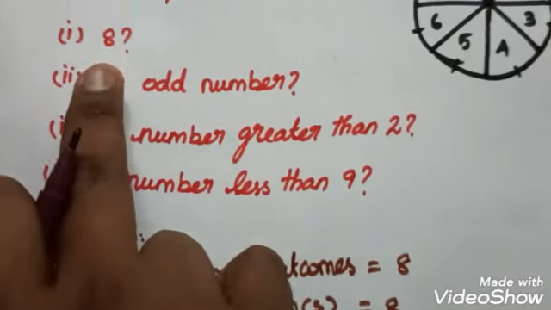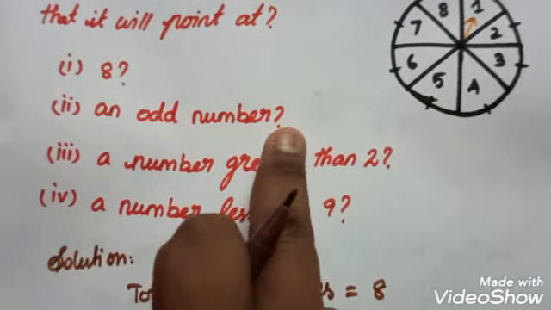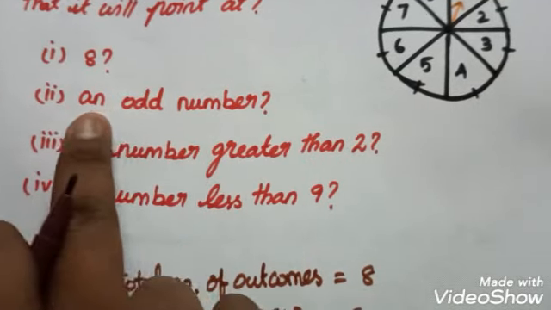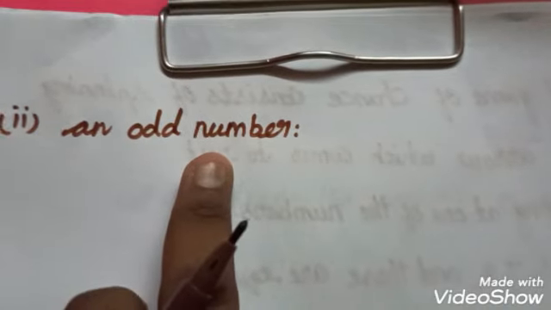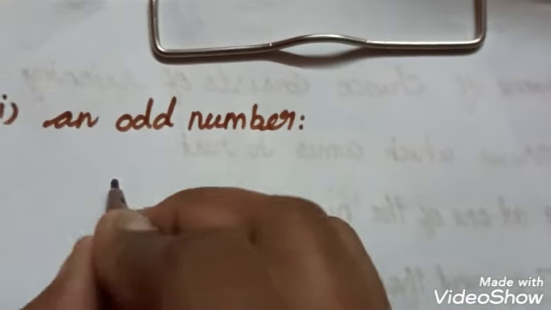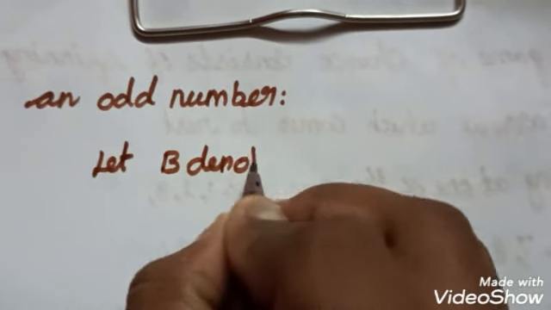Next, in the same way, we spin the wheel. What is the probability that it is an odd number? Now we find the rest point, it may be an odd number. So let B denote the event that it is an odd number.